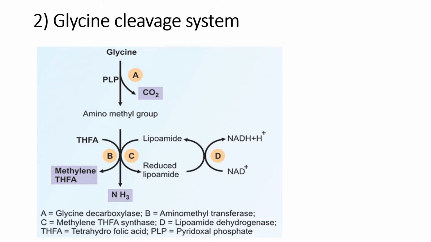Second system which produces the methylene groups is the glycine cleavage system. So glycine undergoes decarboxylation, forms aminomethyl group, then by the action of the enzymes aminomethyl transferase and methylene THFA synthase, it forms ammonia. So methylene THFA is contributed in this process. The glycine cleavage system is another donor of methylene THFA.